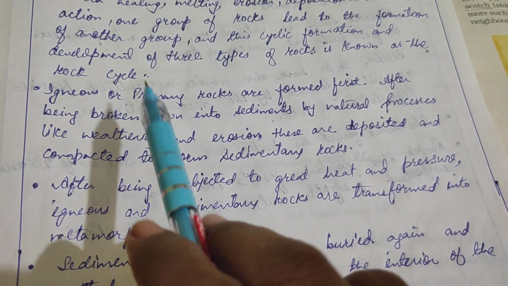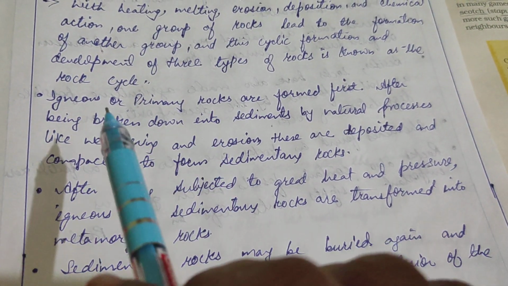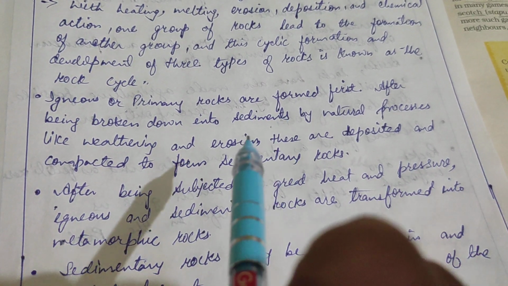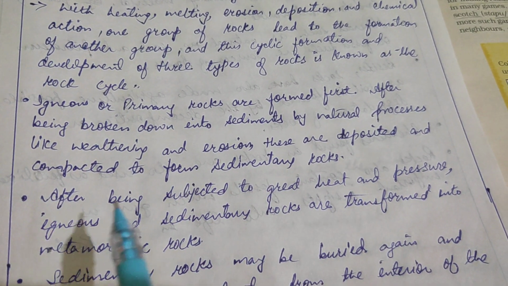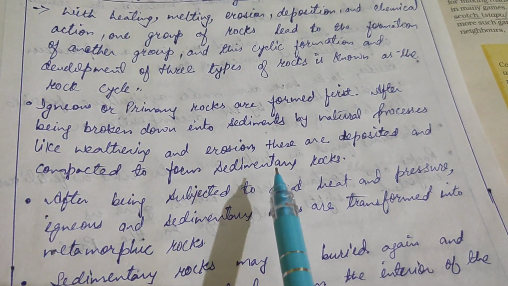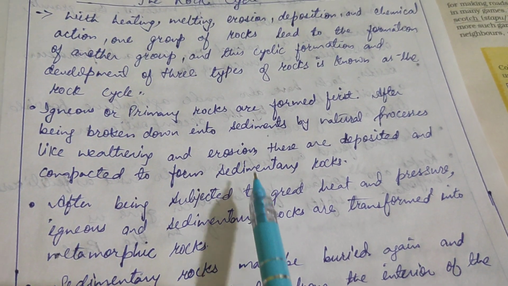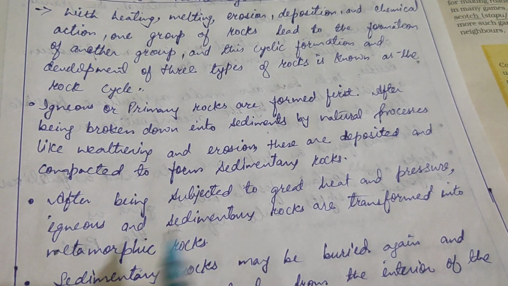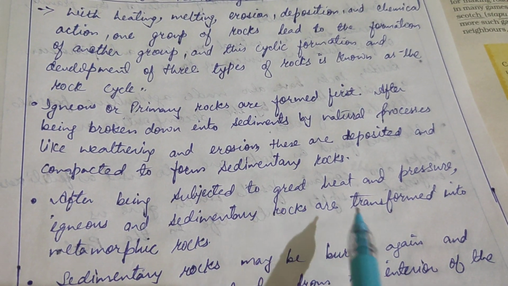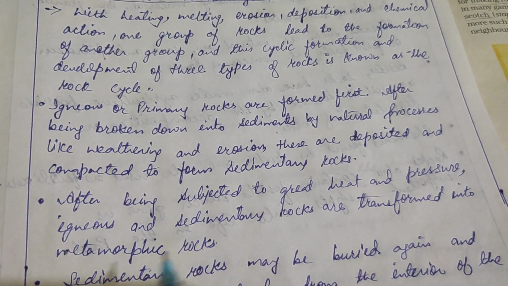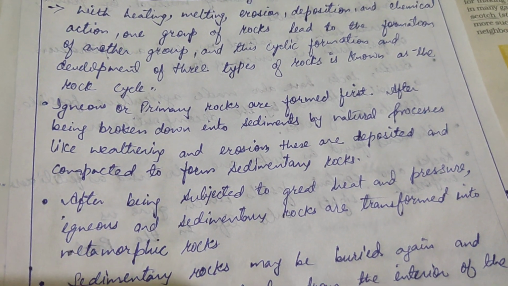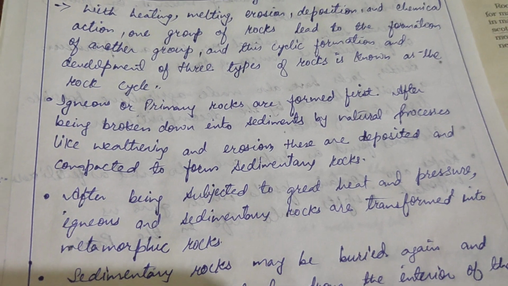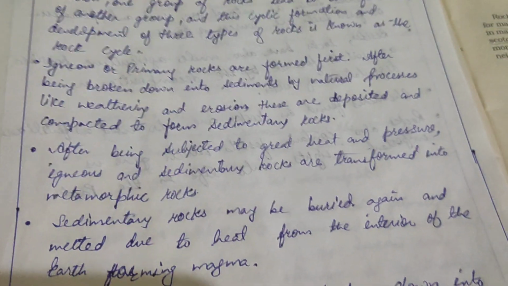First igneous rocks are formed, then they get converted into sediments, and these sediments after being deposited and compacted form sedimentary rock. And this sedimentary rock, after being subjected to great heat and pressure, gets converted into metamorphic rock. Likewise igneous rocks also get converted into metamorphic rocks.